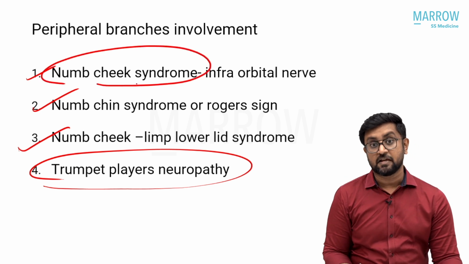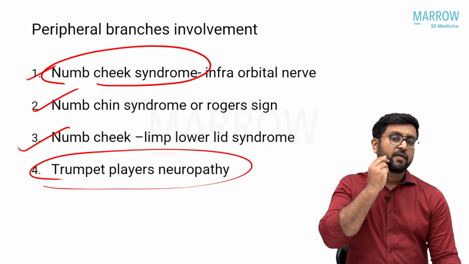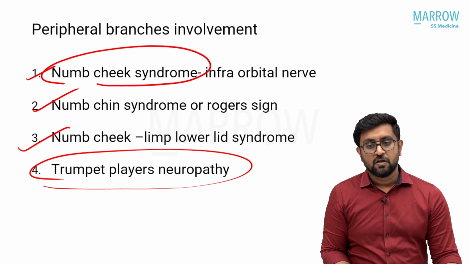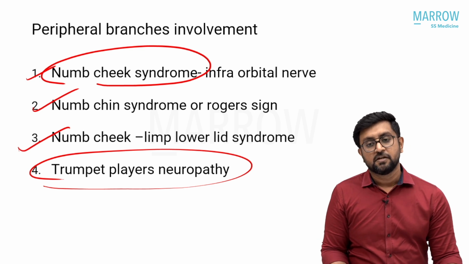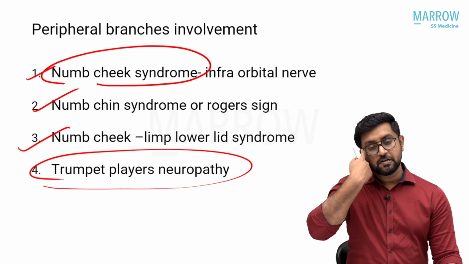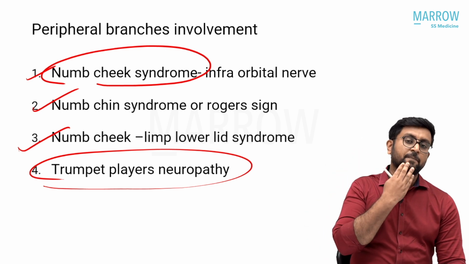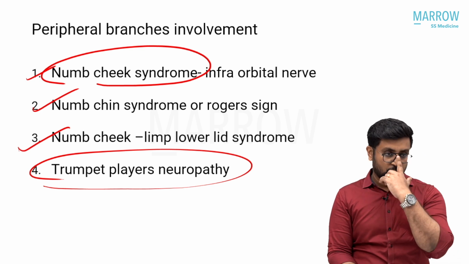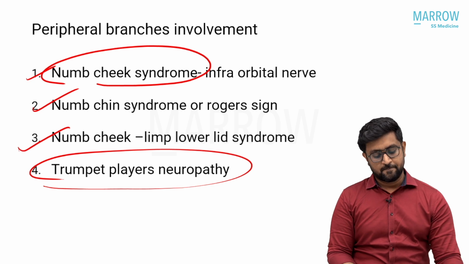The question asked is numb chin. Numb chin syndrome is where the mental nerve, or the mental foramen inside your mandible, is infiltrated by tumors. Most likely because of solid tumor malignancies like carcinoma breast, lung, or even lymphoproliferative malignancies, the mental foramen is involved. You will get numbness of the lower lip and the chin area. This is very important because sometimes a patient comes to your OPD with numbness of this area persisting for a few days or months.